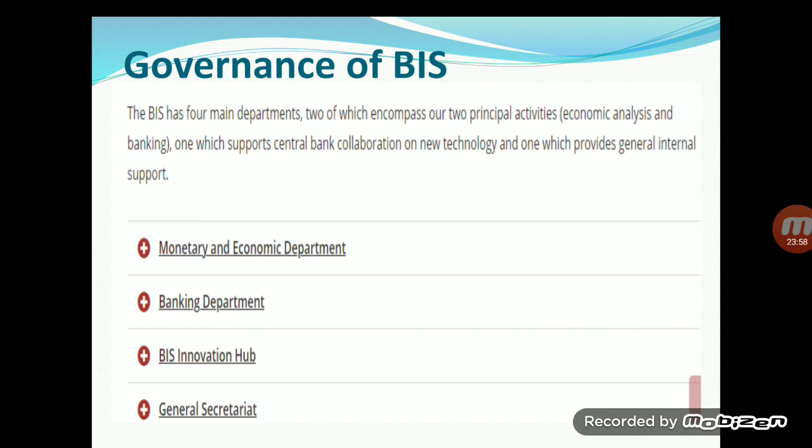Technology is very important because hackings and malpractices through the internet are happening all over the world. So SWIFT is the platform created for financial message transferring in the world. Like that, new technology should be strong for the safety of all financial institutes and banking institutes all over the world, and this department, the BIS Innovation Hub, works for that.